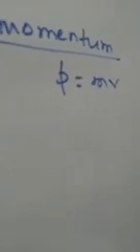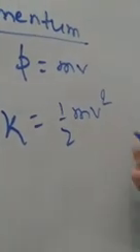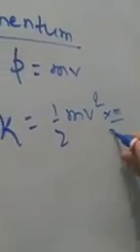Now the next part is the relationship between the kinetic energy and momentum. You know what momentum is? Momentum is the amount of motion contained in the body, and it is expressed as mass into velocity, the product of mass and velocity. We have studied this in 9th class also. Now kinetic energy is equal to half mv square. If I multiply by m here, then I have to divide by m, so the expression remains half mv square.